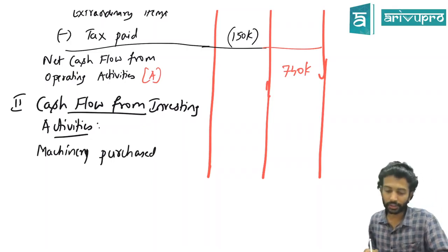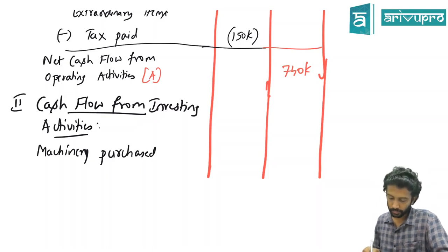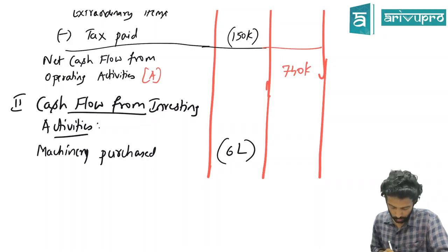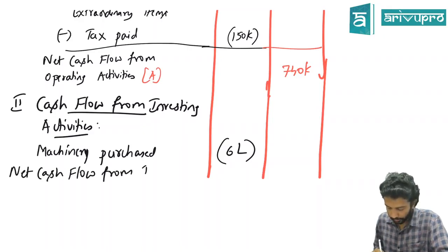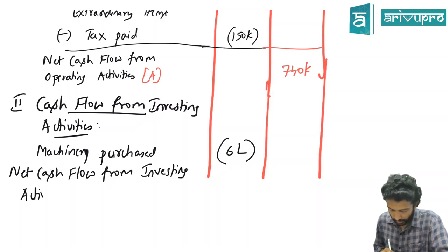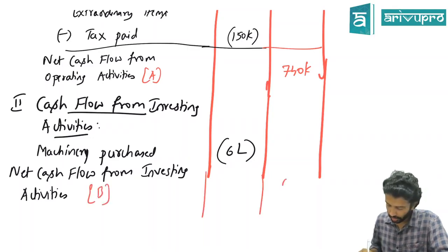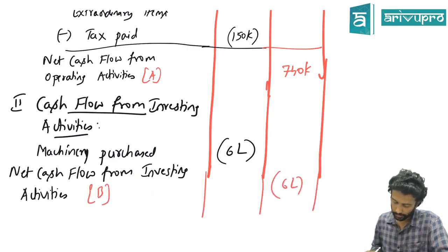No. Machinery purchased is how much? 6 lakh. Inflow or outflow? Outflow. So that means the net cash flow from investing activities, call it as B, is still how much? 6 lakh negative.